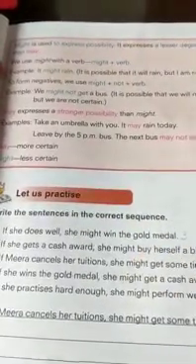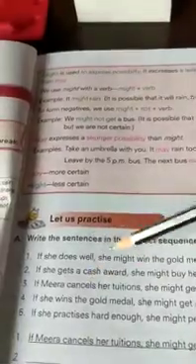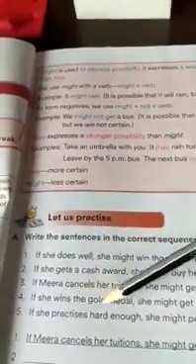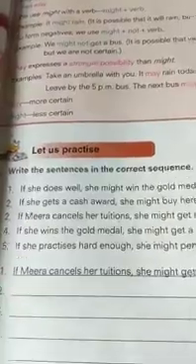So everywhere the last one is connected to the first one, right? She might perform well, she does well. Then you say next, she might win a gold medal, she might get a cash award. She might get a cash award, she might buy herself a bicycle. So this is how you're supposed to line it up.